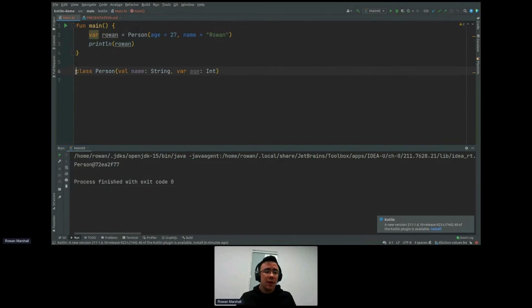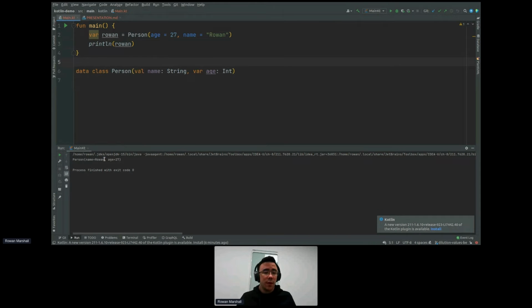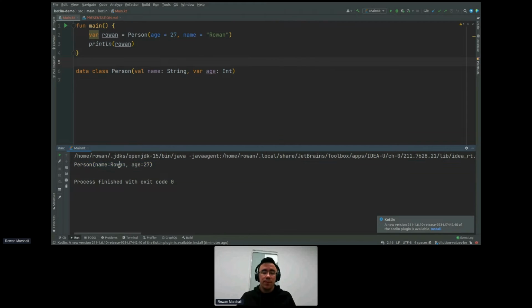So what you can do is if you put data on here, just data, it doesn't change any other behavior, and we just play this, you'll see a much more sensible output here. Person, name Rowan, age 27, no problem. And this just makes it a lot more clear when debugging, or especially in logs. And I think the other thing I want to go over especially is